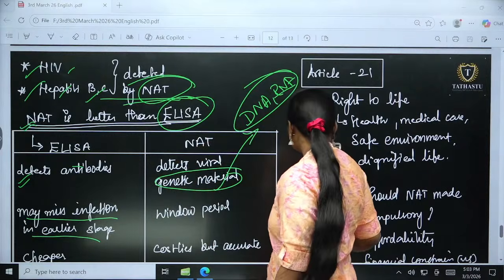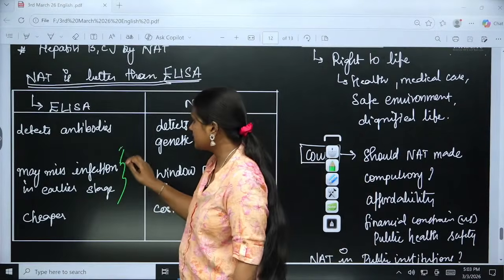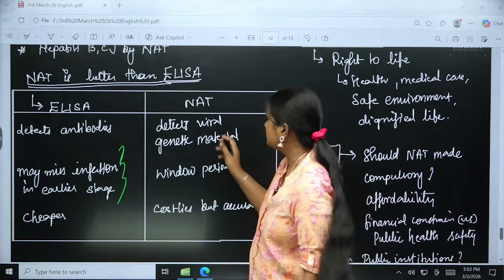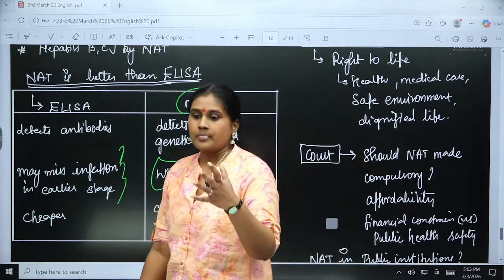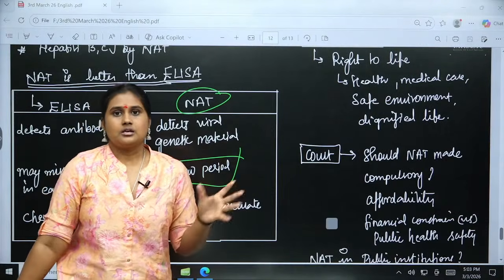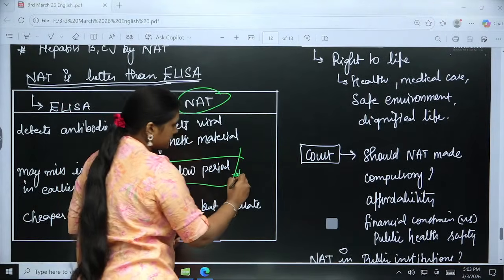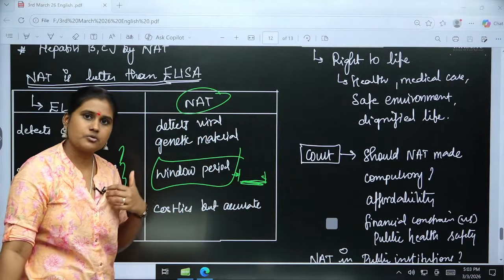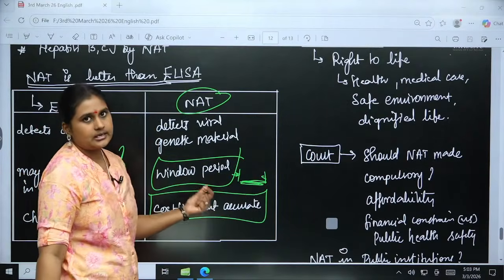ELISA may miss infection in the earlier stage, which will show up only after the growth stage or a matured stage. But with NAT we would be able to see it in the window period. Window period is nothing but the time after the infection has come into the body, before the antibody enters and reacts in a huge volume. So before the window period we would be able to identify it. It is costlier, but it is more accurate.